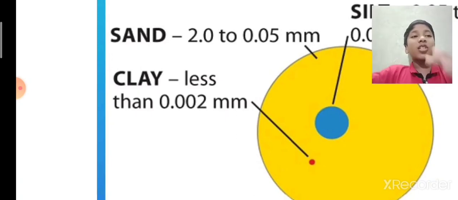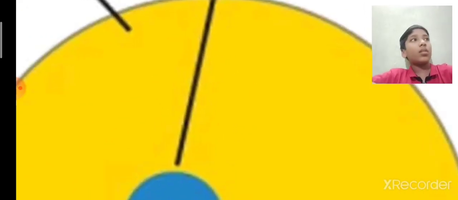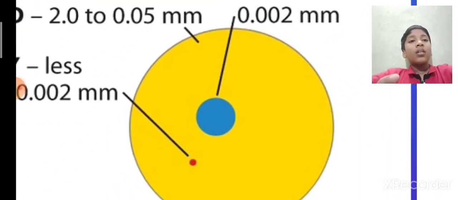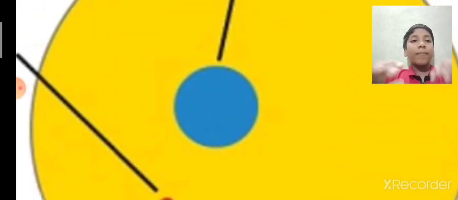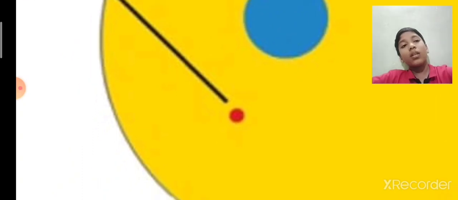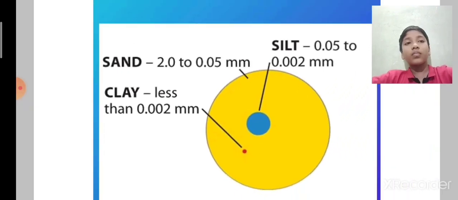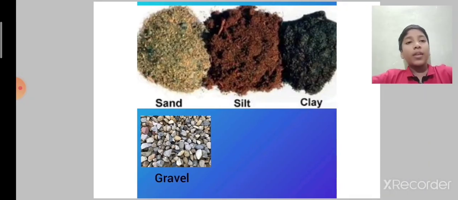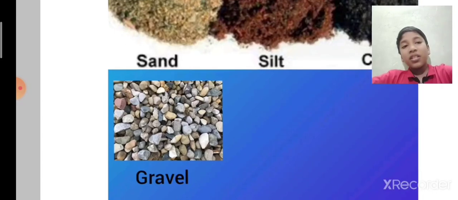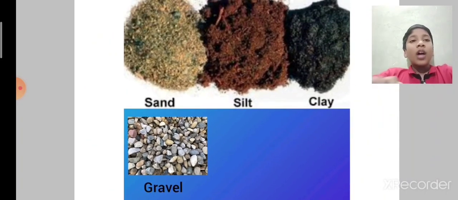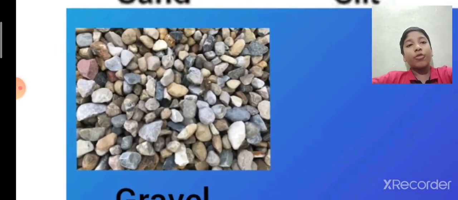So sand particles are the biggest particles in soil. Silt is smaller than sand particles but bigger than clay particles. Next, clay particles are the smallest particles in soil. See, this is the image of sand, silt and clay. This is the image of gravel. I told you soil will have sand, remains of dead plants and animals, minerals such as iron, calcium and potassium, and it will also have small stones and pebbles called gravel. See this.